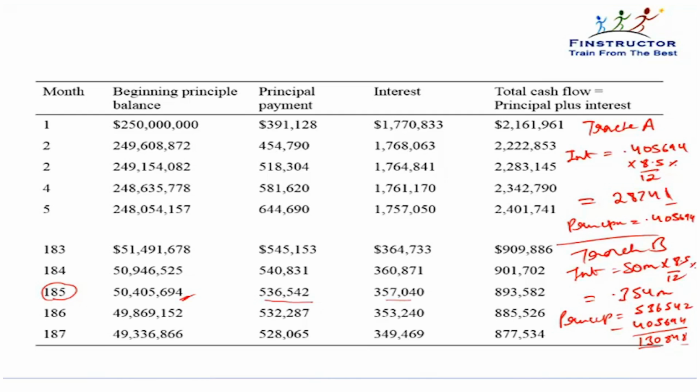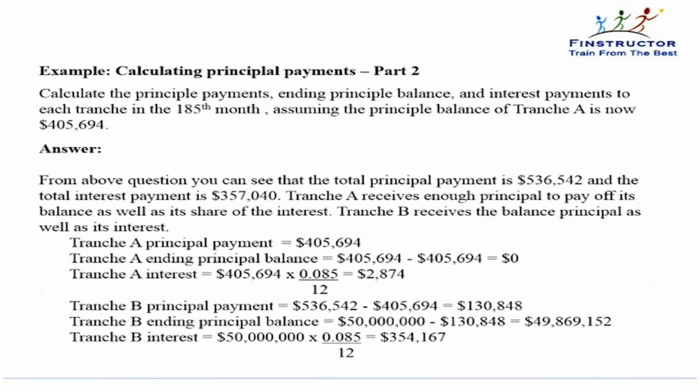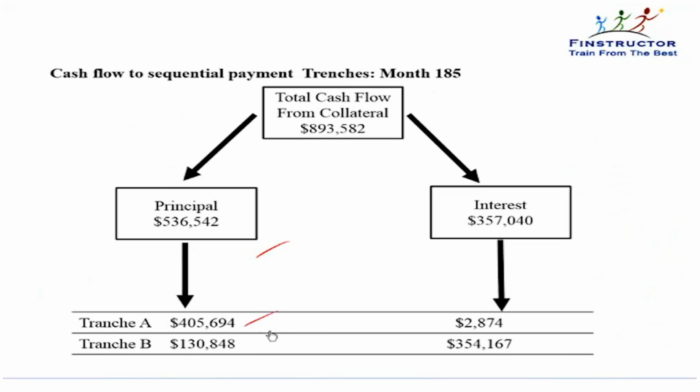So this is a sequential pay CMO, wherein one category of investors are told that you will get paid first, and another category of investors gets paid second. Now, please verify your calculations.